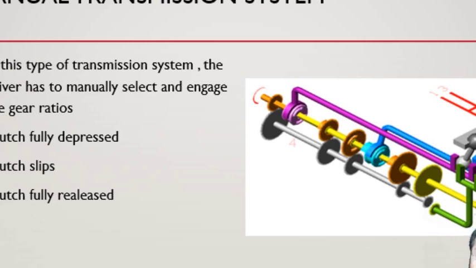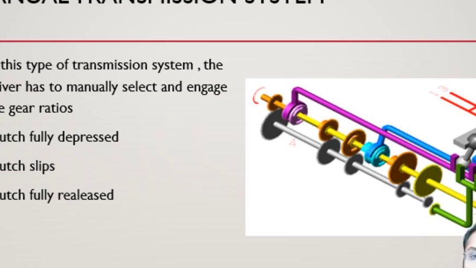Once again, let's repeat this. What is the major difference between an automatic transmission gearbox and a manual transmission? In an automatic transmission gearbox, you can have an infinite number of combinations of gear ratio or velocity ratio. But in a manual transmission system, the gear ratio has to be selected by the driver, judging what type of load and what speed is required for that vehicle. It can be achieved with the help of a lever as well as a clutch.